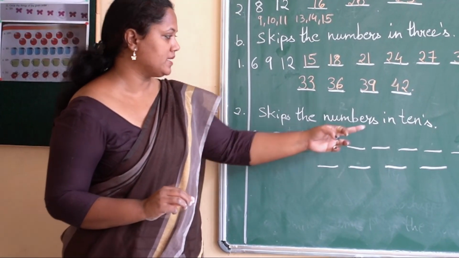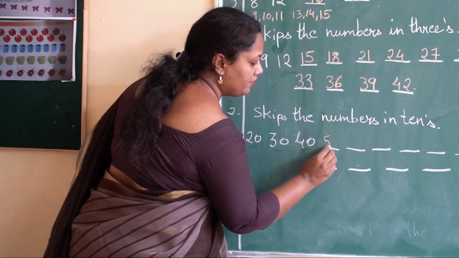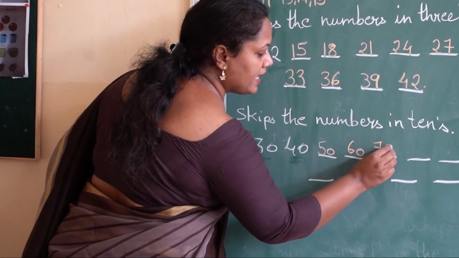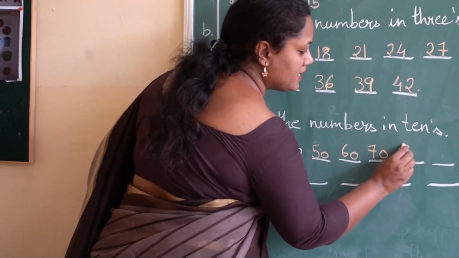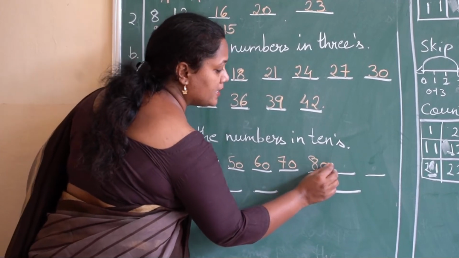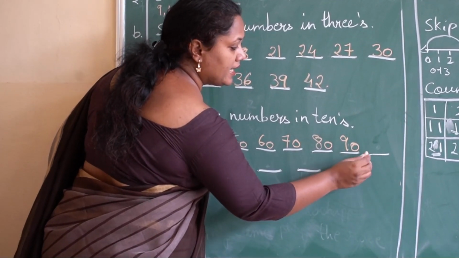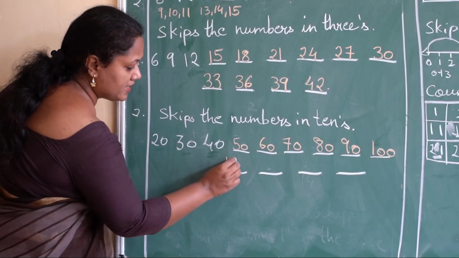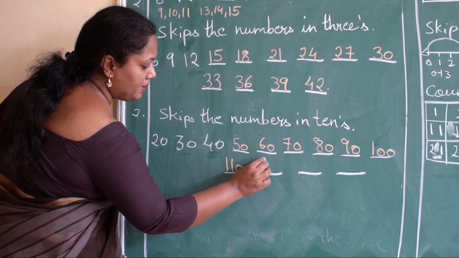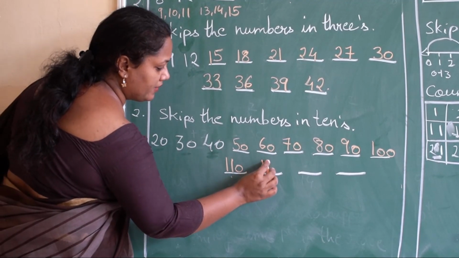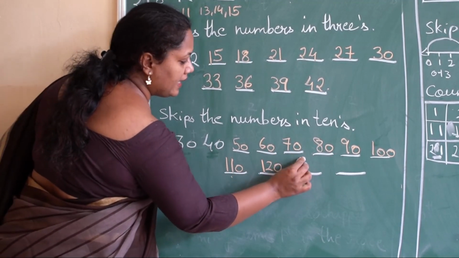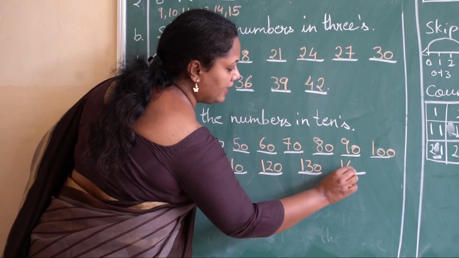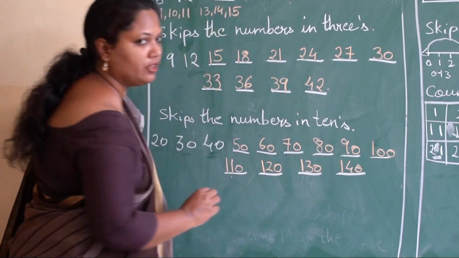Okay, so 40 plus 10 will be how much? 50. 50 plus 10, 60, 60 plus 10, 70, 70 plus 10, 80, 80 plus 10, 90, 90 plus 10, 100, 100 plus 10, 110, then plus 10 again to this previous number, that will give you 120, then again add 10 to the previous number, you will get 130, then last 140 you will get.